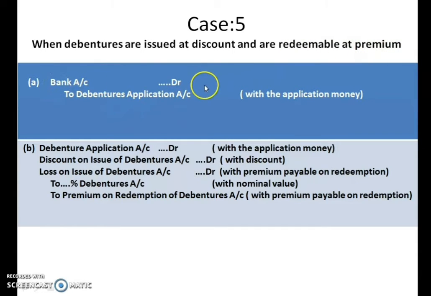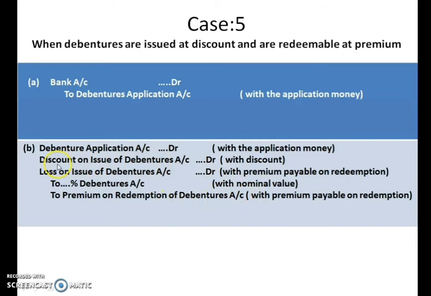Bank account debited to debenture application account. Second entry is transfer entry. Debenture application account debited, discount on issue of debentures account debited, loss on issue of debentures account debited, to percentage debenture account, to premium on redemption of debentures account.